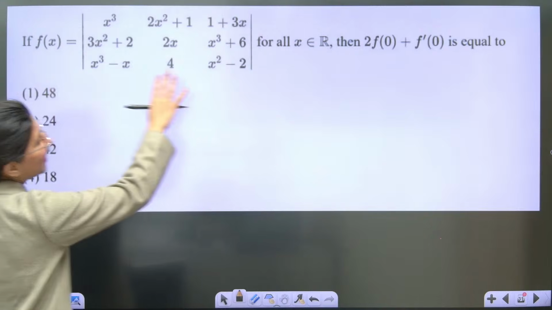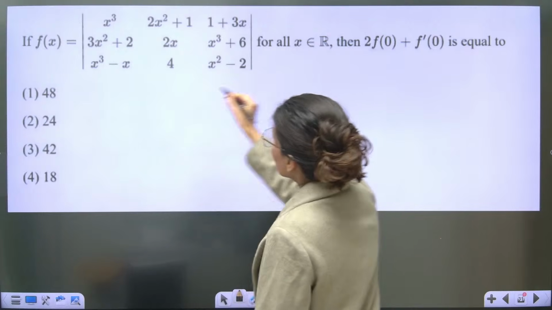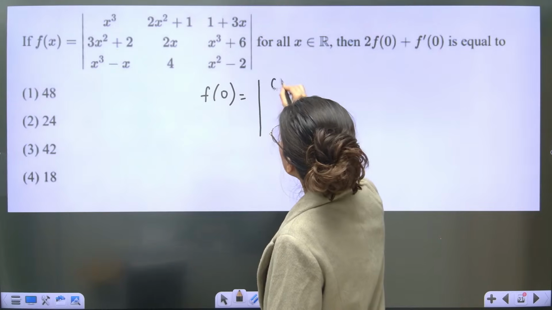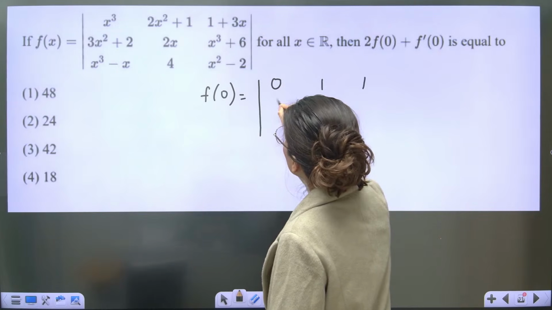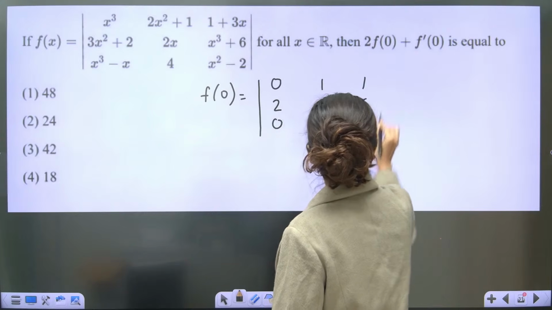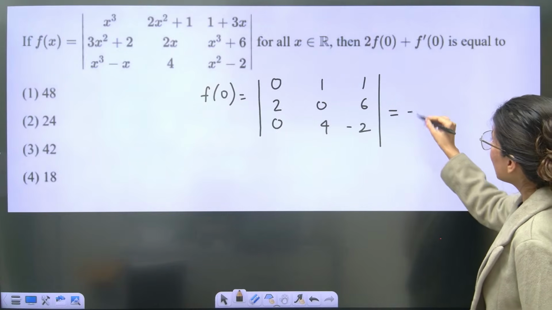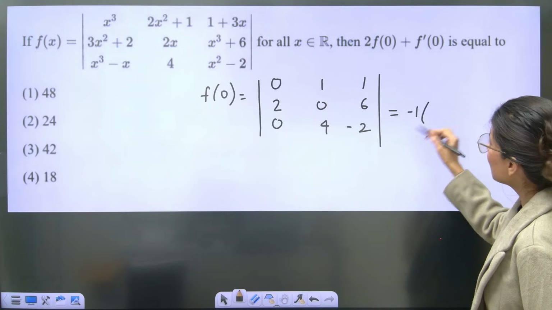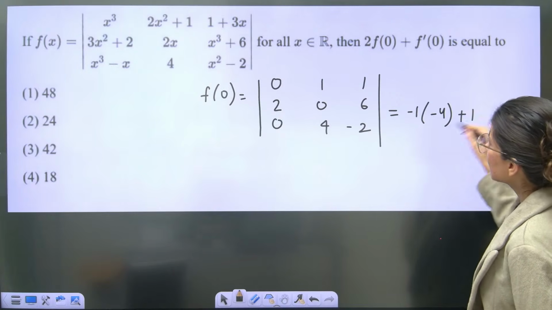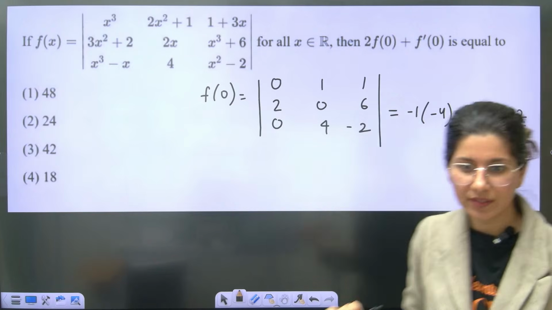Okay. Fx is this. Now, see, very easy question. 2f of 0. Can anybody tell me what is f of 0? So, just put 0, okay? So 0, 1, 1, 2, 0, 6, 0, 4, minus 2. F of 0 will be what? Now, just quickly do it. Minus 1, minus 4, okay? And plus 1, 4 into 8. 8 plus 4 is 12. Is it? Okay.